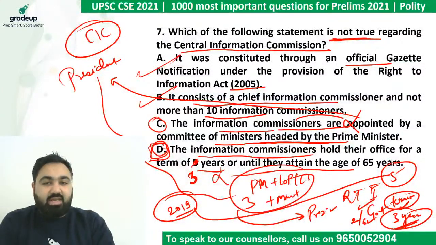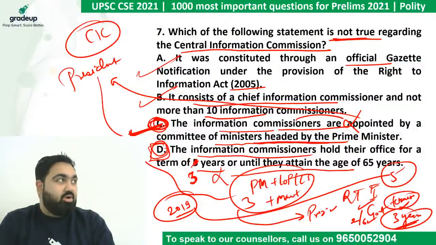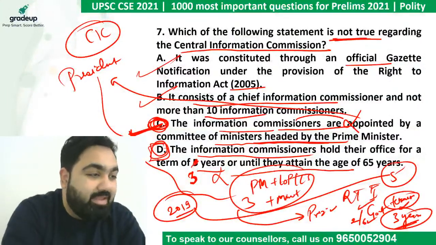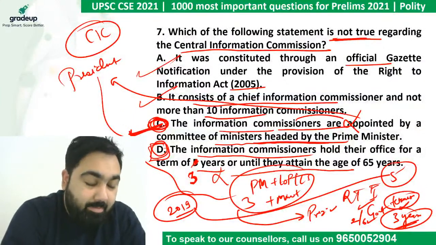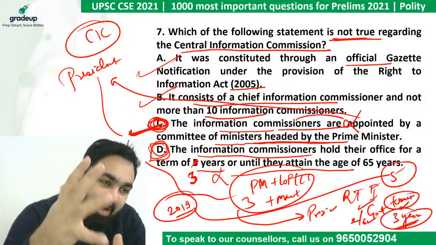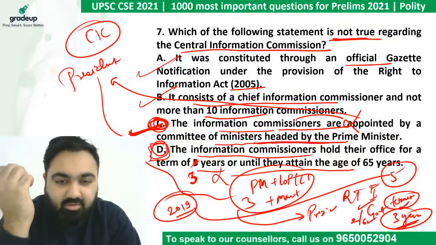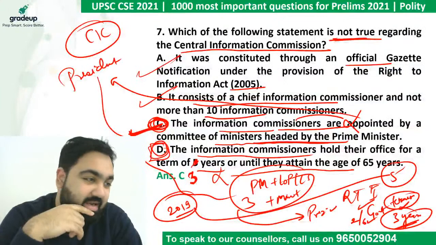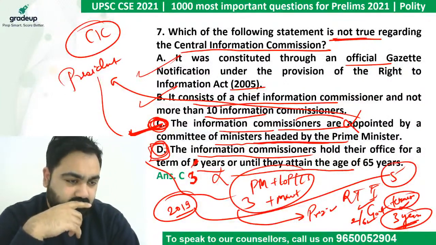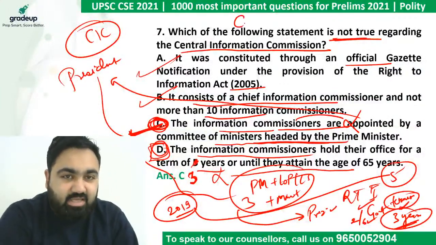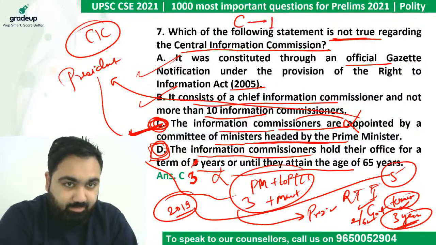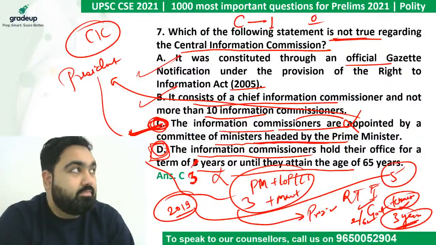So the correct answer here is C. You have to tell which of these is not correct. The third one is not correct because they are appointed by the President and not by the Prime Minister. The committee that advises the President is the Prime Minister, the Leader of Opposition of the Lok Sabha, and one Minister of the Prime Minister's choice. That is why the correct answer is C. If you said C is the correct answer, good job. You get +1, otherwise you get 0.